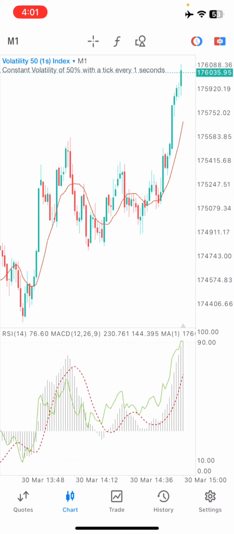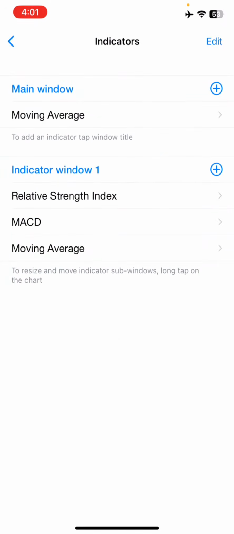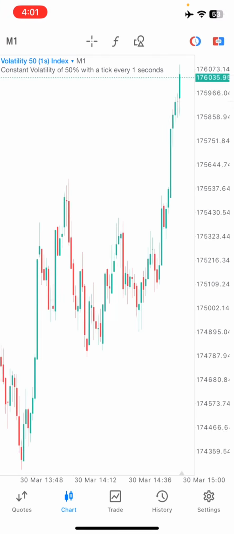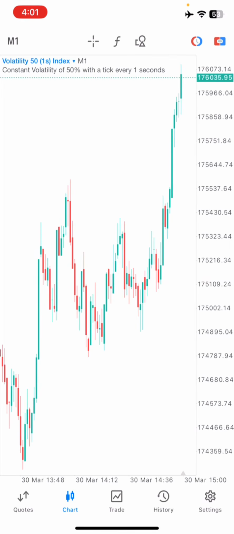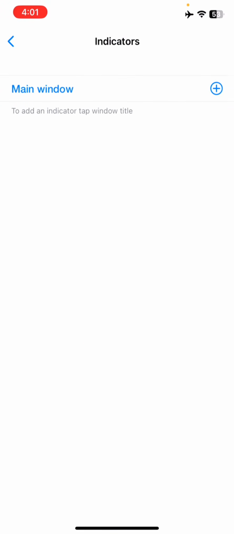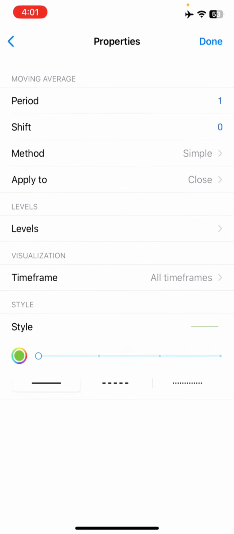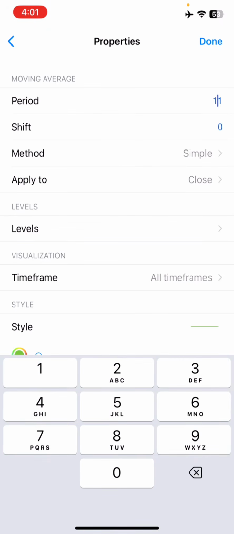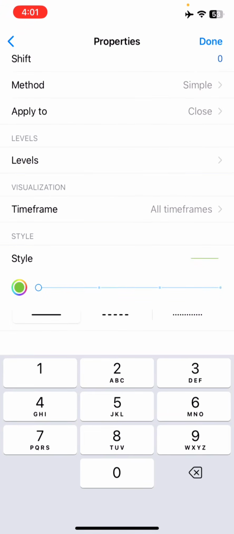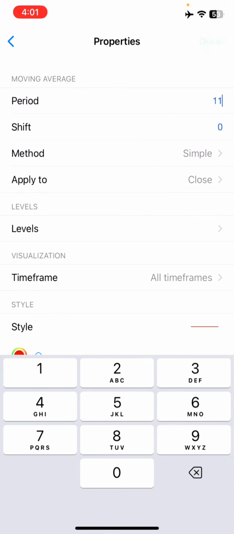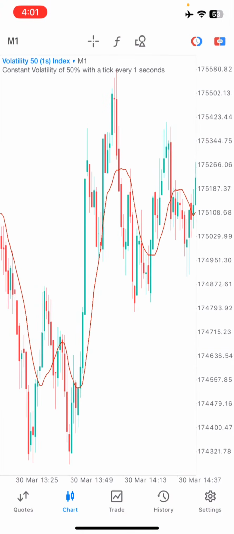The first settings we need for this strategy: go to the icon, which is your indicator window, and delete everything, so we start from scratch. Now you can see we have a clean chart. Go to this icon, click on the main window plus, and search for moving average. The first moving average period is 11, shift is 0, the method is simple, apply to close. I'm going to use the red color for the style, then click on done.